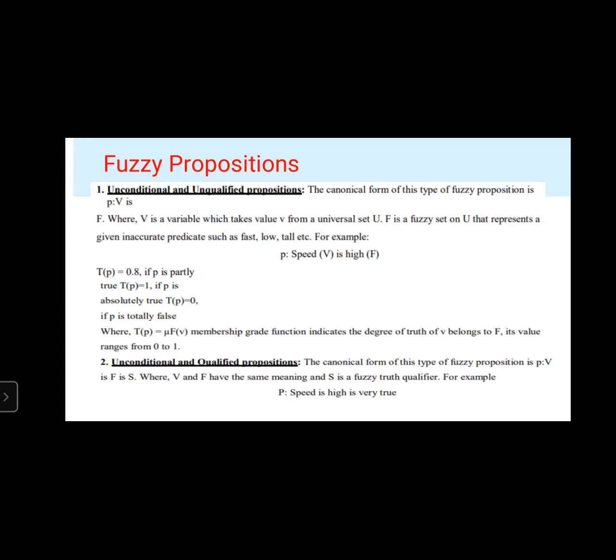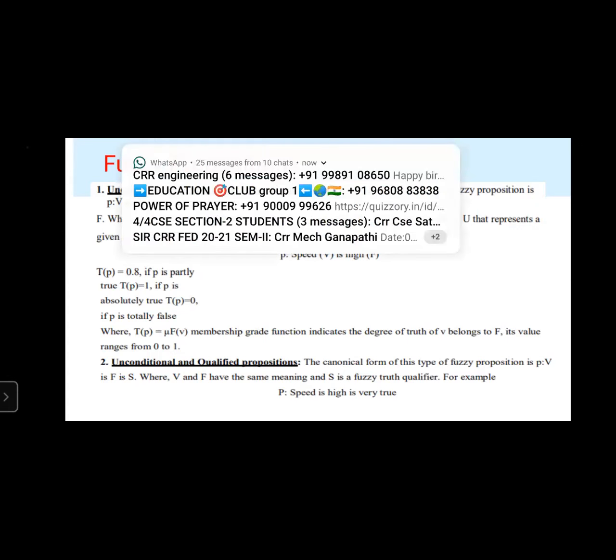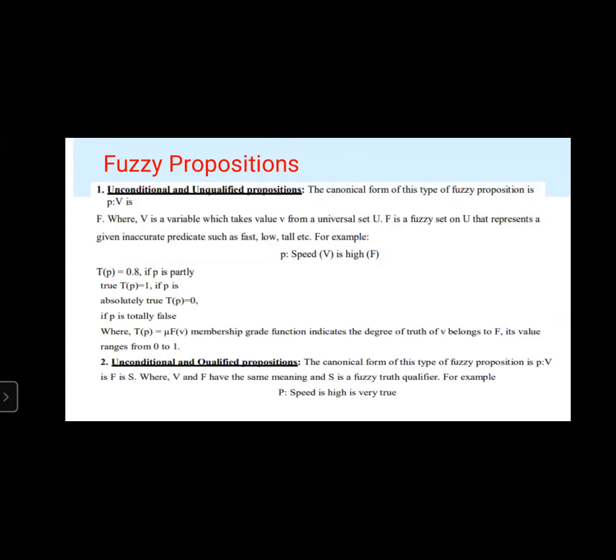And second one is unconditional and qualified proposition. So the canonical form of this particular proposition is P colon V is F is S, where V and F have the same meaning and S is a fuzzy truth qualifier. For example, speed is high is very true. It means unconditional but qualified.